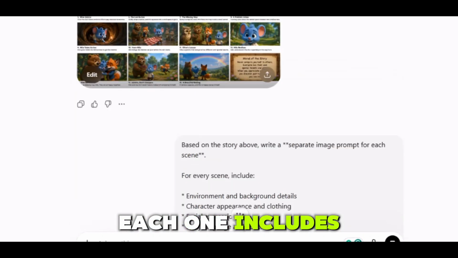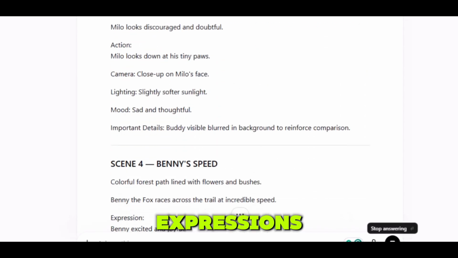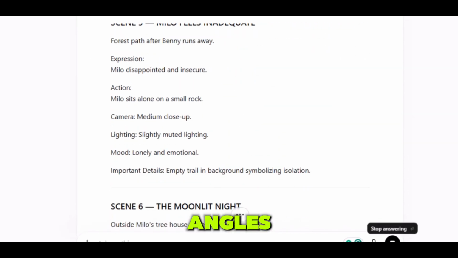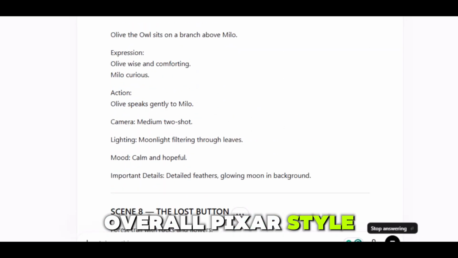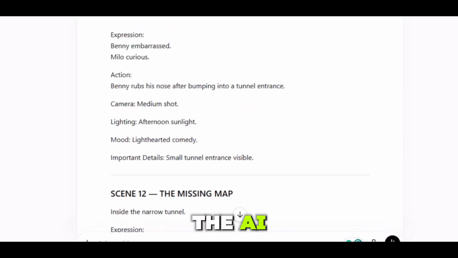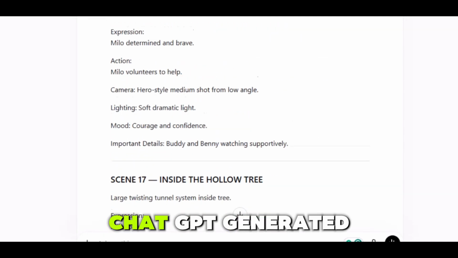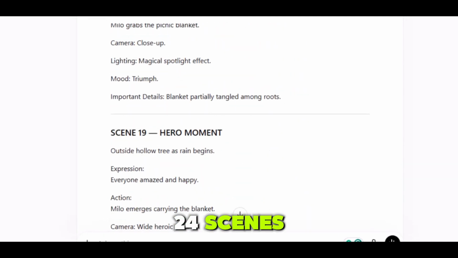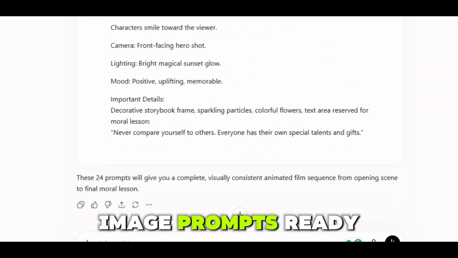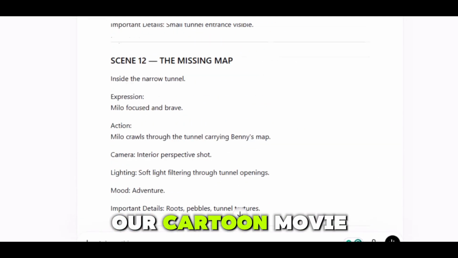Each one includes the environment and background, character appearances, facial expressions, body language, camera angles, lighting, and the overall Pixar-style animated movie look. This is important because the more details we give the AI, the better and more consistent our images will be. In my case, ChatGPT generated 24 scenes. That means I now have 24 image prompts ready to go. And each of those scenes will eventually become part of our cartoon movie.